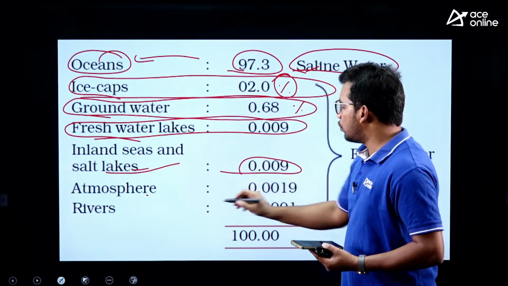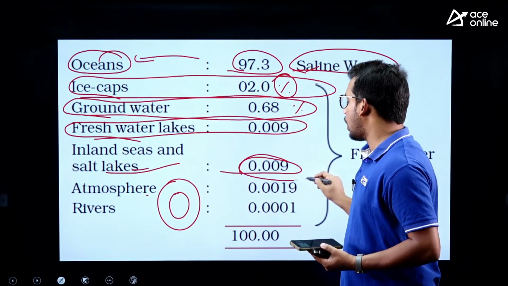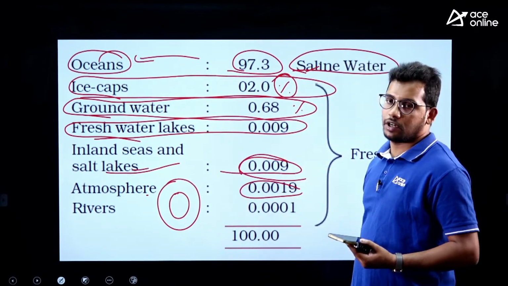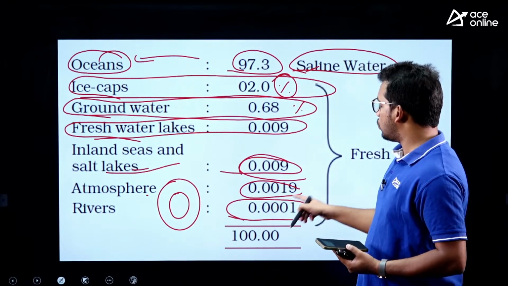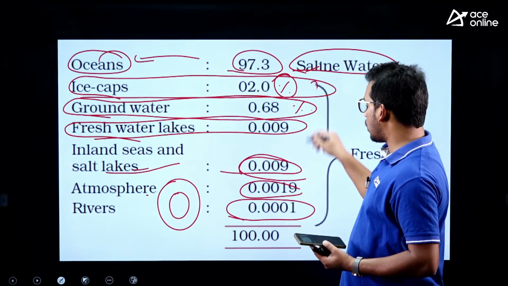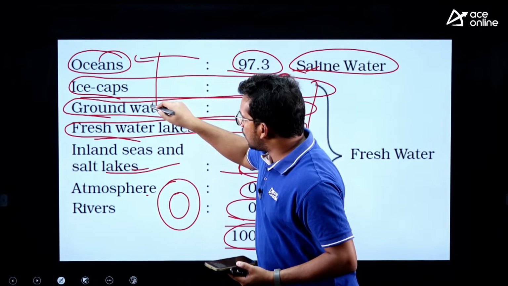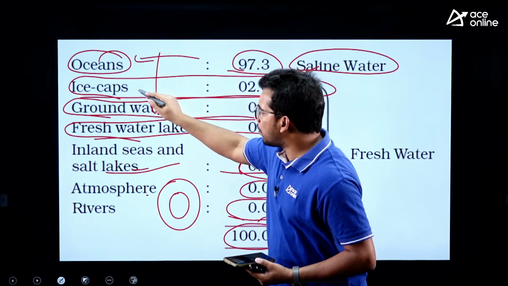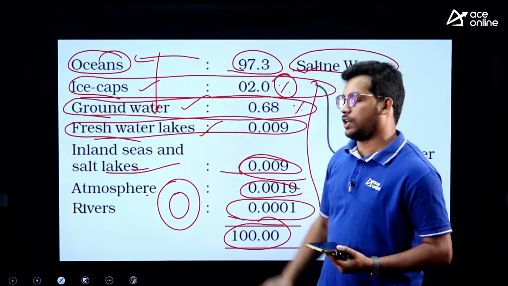So here atmosphere means surrounding the earth we have an atmosphere. So this we have 0.019%. Then comes the rivers. So rivers have the very least, 0.001%. If you add all these things we get 100%. So you need to remember oceans will be first, followed by ice caps, groundwater, then freshwater lakes. So these are the top 3, right.